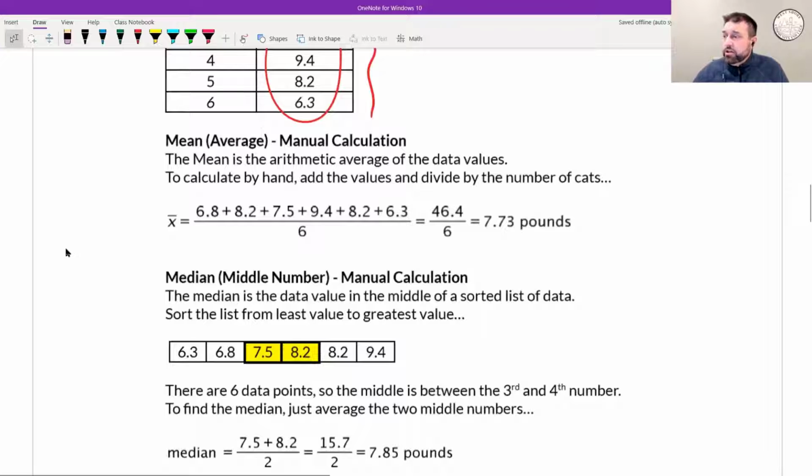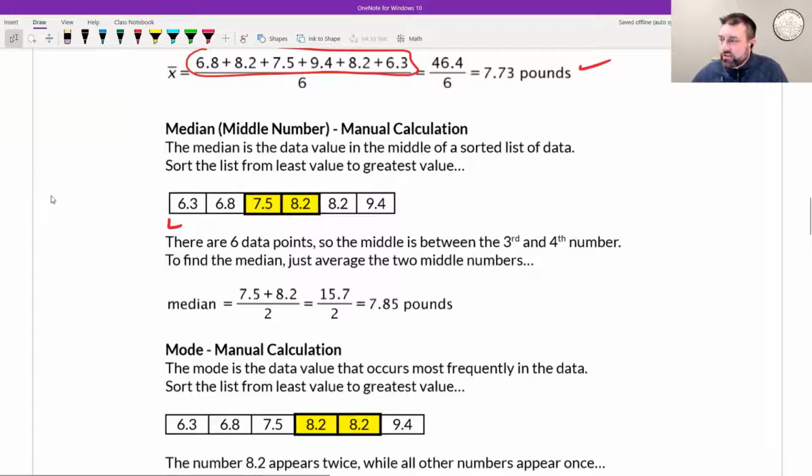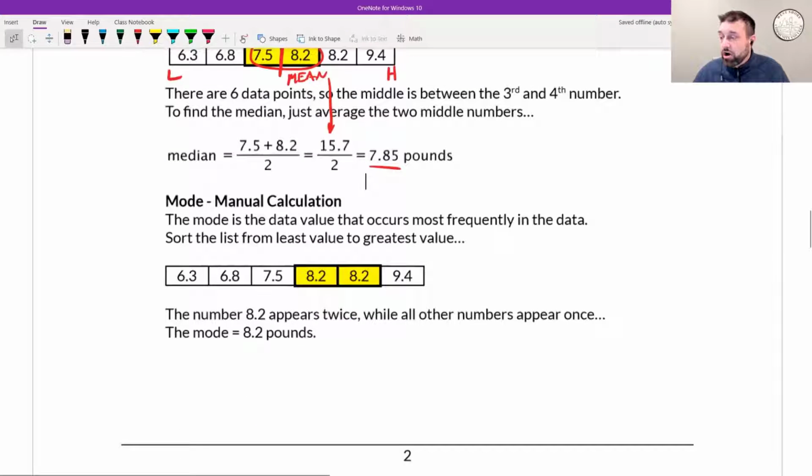So to find the mean, you add them all up and you divide by how many there are. You've been doing this since like 3rd grade, right? So there's the mean. To find the median, you arrange them from lowest to highest. So the lowest weight to the highest weight, and you find the one that is in the middle. Now, if there's not a single number in the middle, you take the mean of the 2 numbers that are closest to the middle. So you would find the mean of these 2, and that would be this value here, which is about that. And then to find the mode, that is the number that appears the most often. So 8.2 is the mode.